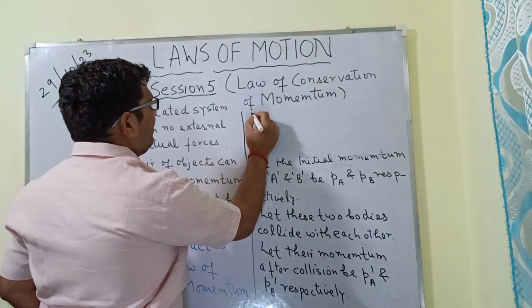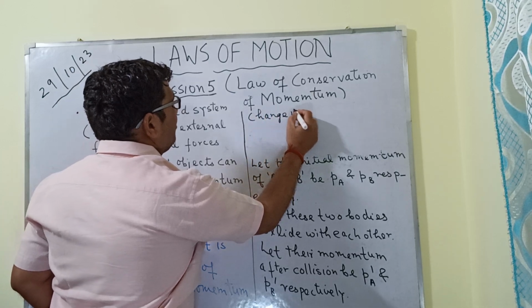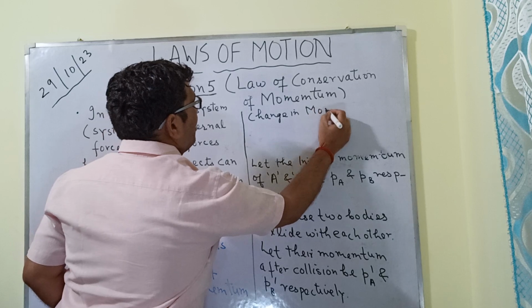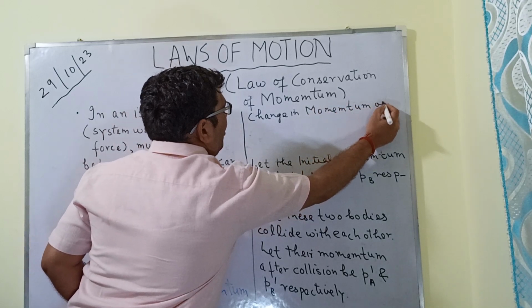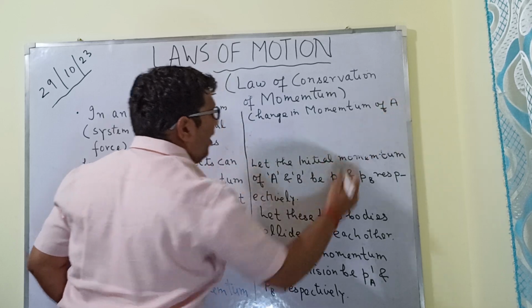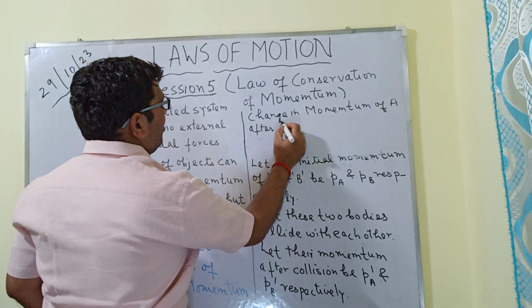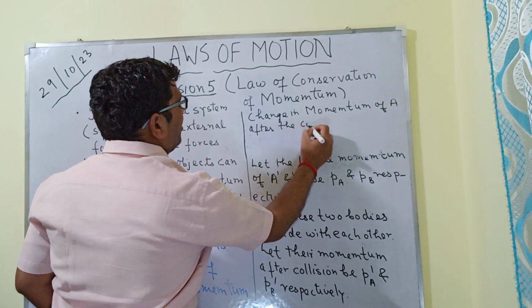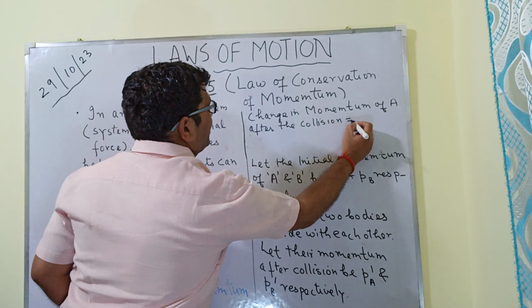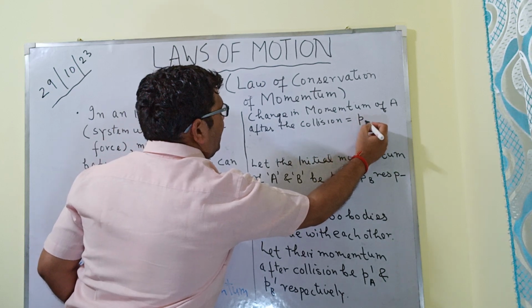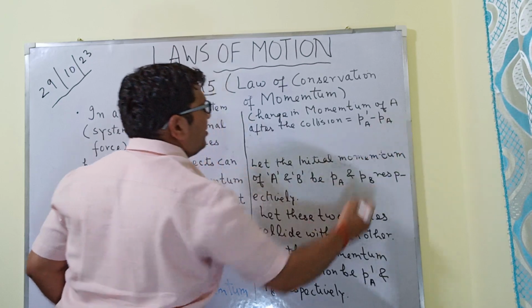The change in momentum of the body A after the collision is equal to PA dash minus PA.